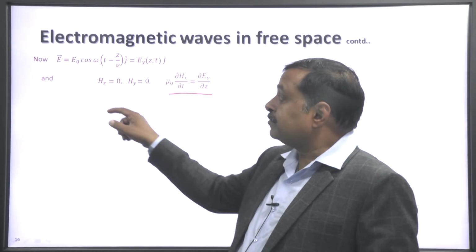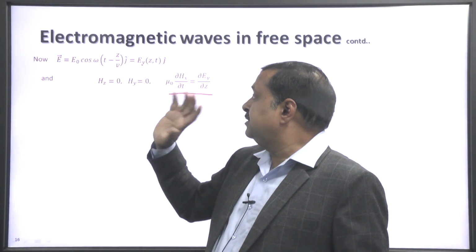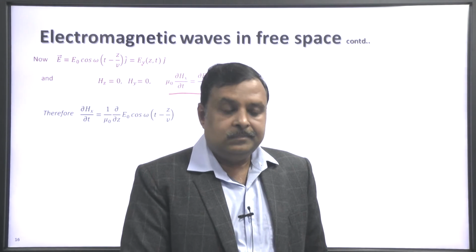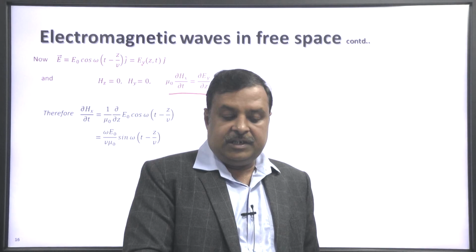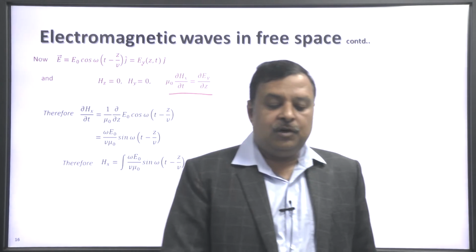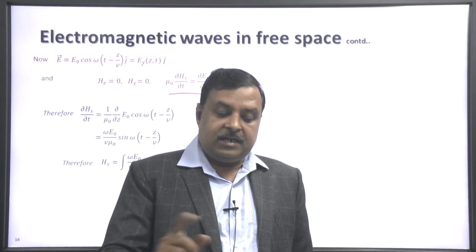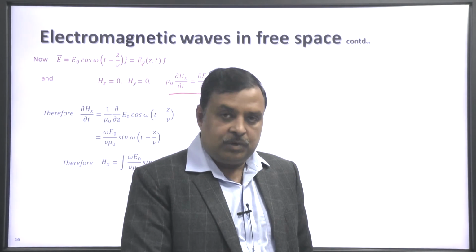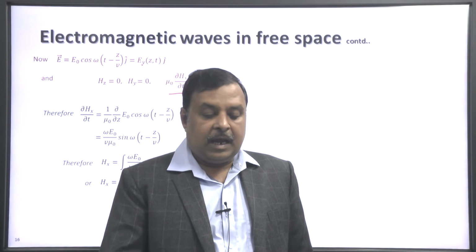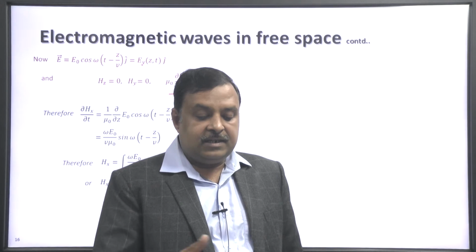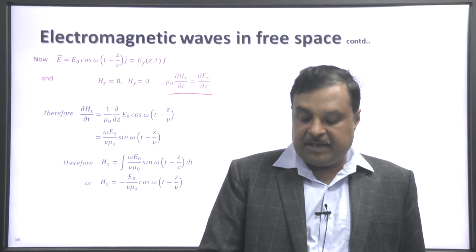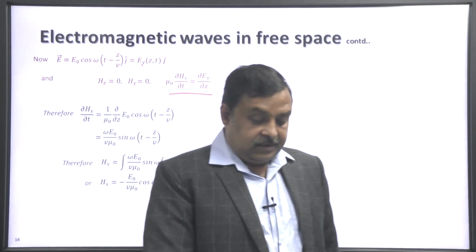We substitute E y here and differentiate E y with respect to z, and then to obtain H x, integrate the right hand side with respect to time t. Therefore, H x equal to minus E 0 by v mu 0 cos omega t minus z by v. This you get.